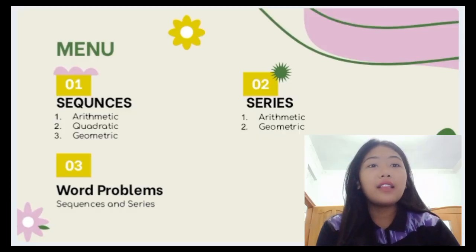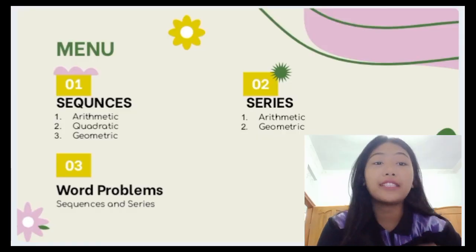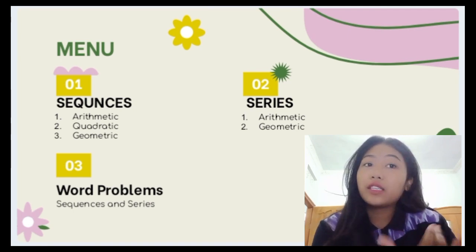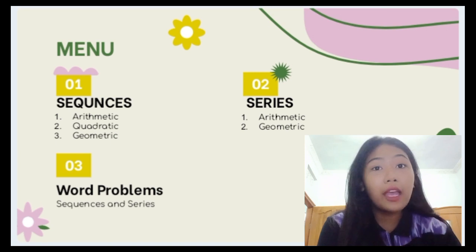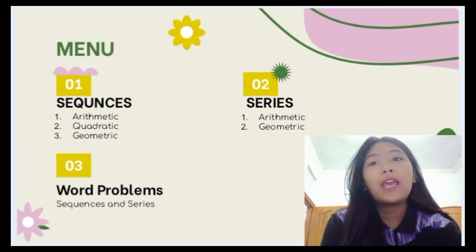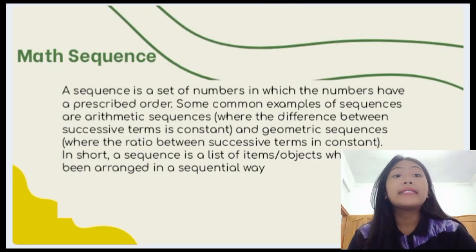So we will learn about sequence and series. We will talk about sequences, we will talk about series, and of course word problems about sequence and series. So, math sequence.